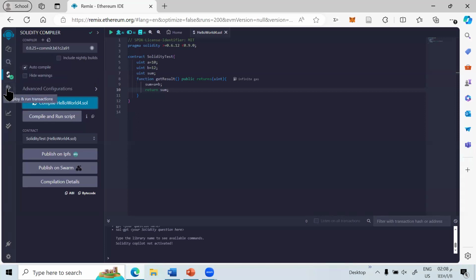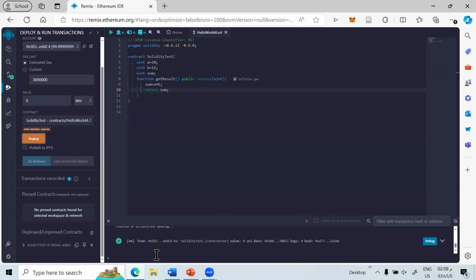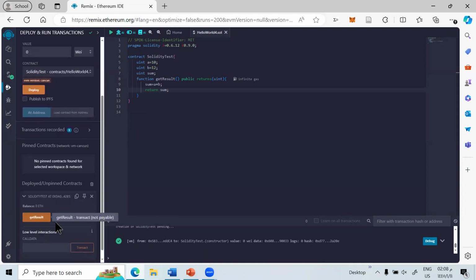Then we choose deploy. We get this line. After that, after deploying the code, we should click on the method calls, this one here, under the dropdown of the deployed contracts to run the program.